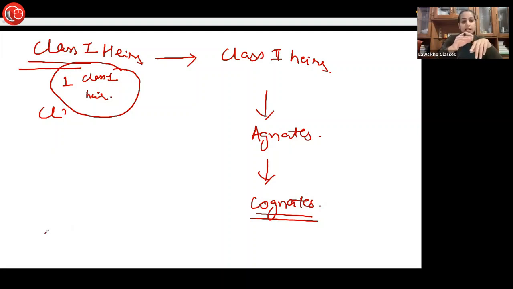First of all, it states that heirs of a male dying intestate can be divided into the following 4 categories: Class 1 heirs, Class 2 heirs, agnates, and cognates. And how the property passes to these categories has been mentioned under Section 8 only: it will pass to the next category only and only when the previous category heirs are absent. Clear about this thing? Shall we move ahead? Yes, ma'am.